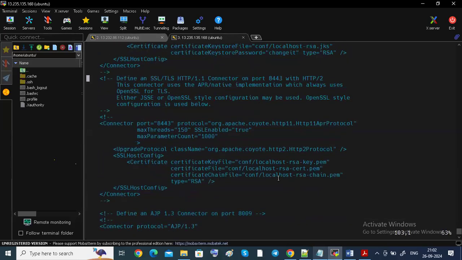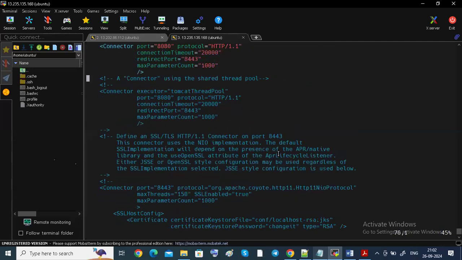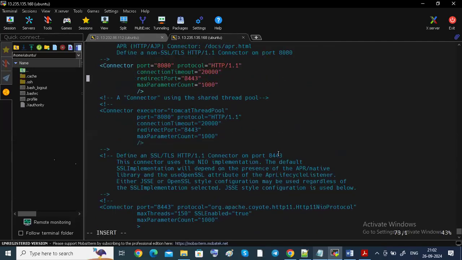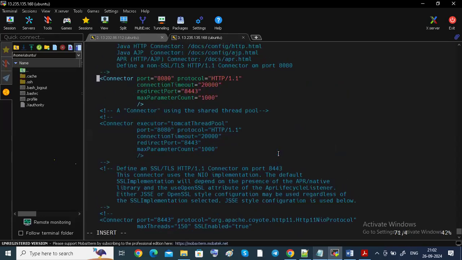So here, I'm going to change the port number, for example. I'm going to press I, guys. Going to change to 9625. Okay, 9625 in this connector.